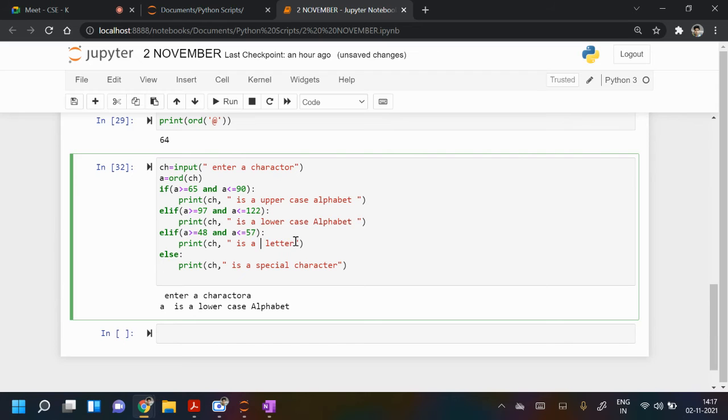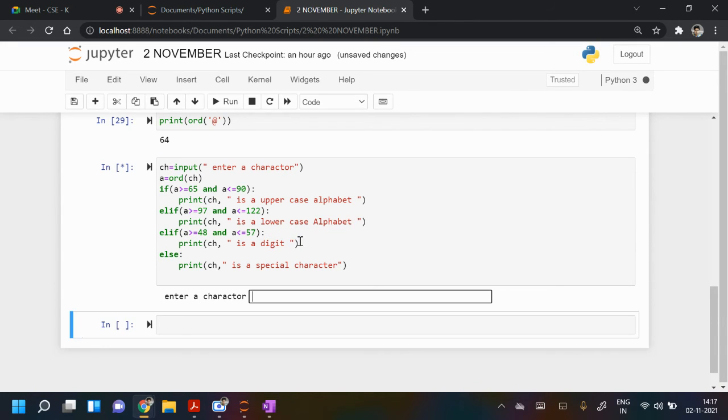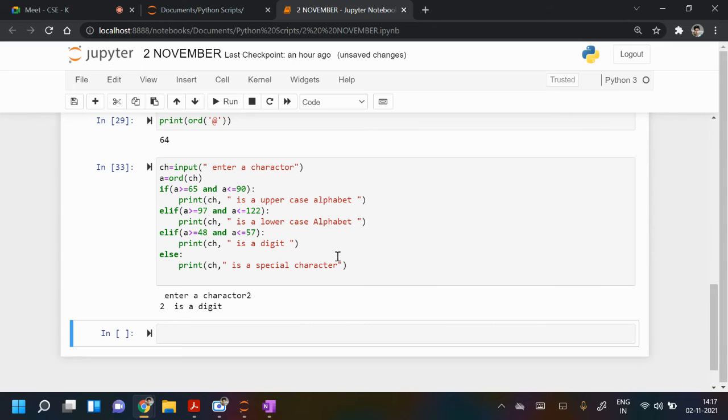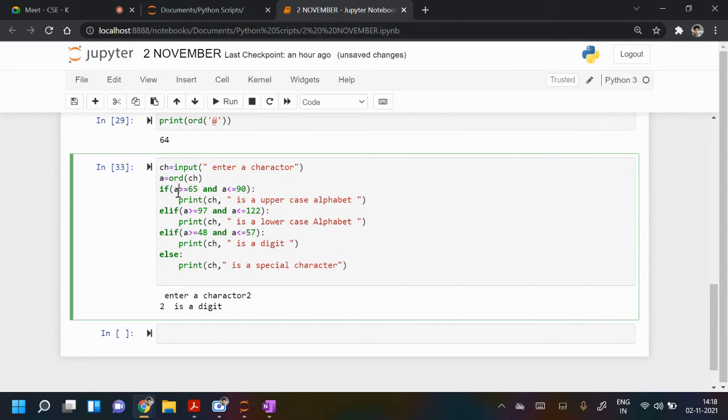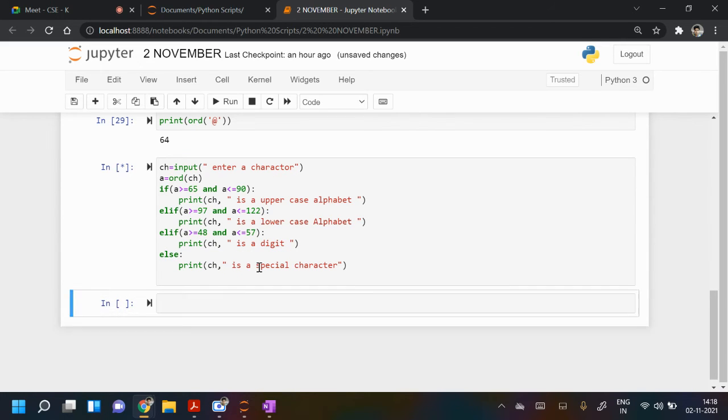So it was for digits. Okay, so it is digit. Yes, it is a digit. So when ASCII value is between 65 to 90, uppercase, 97 to 122, lowercase, 48 to 57, it's a digit, and else it is a special character.